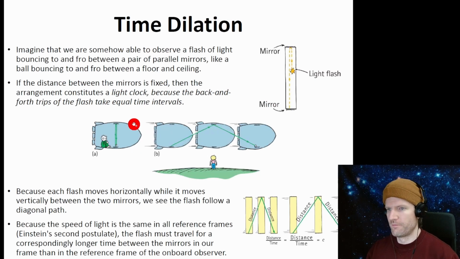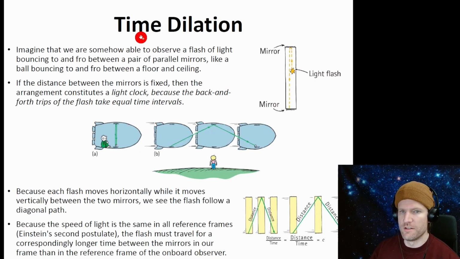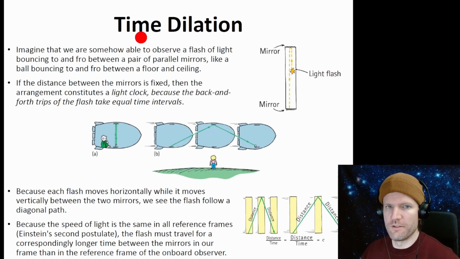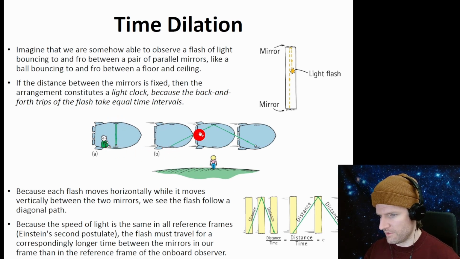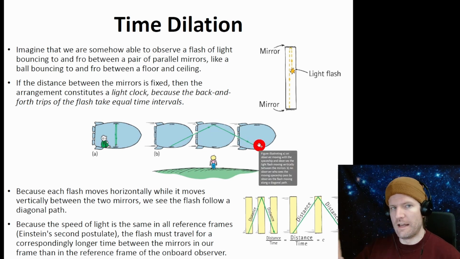Okay. Time dilation is the speeding up and slowing down of time so that the speed of light stays the same in every reference frame. So if you're in a ship, let's look at this picture here. If we have a light bouncing up and down in the ship on two mirrors, then the light travels this distance here. But for an observer on Earth, the light has to travel up and down, but it's also moving laterally.